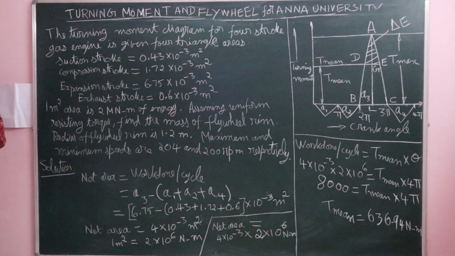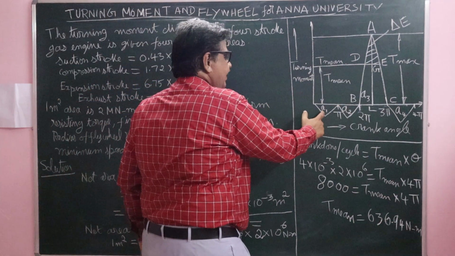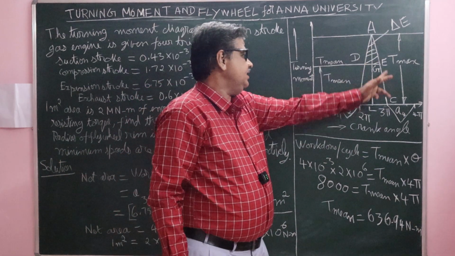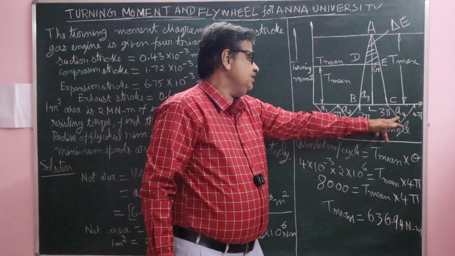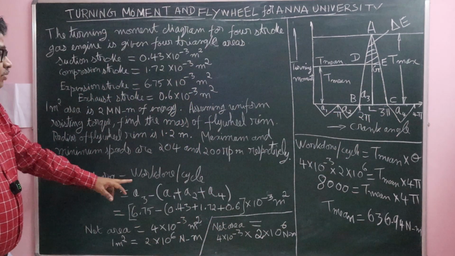Here is the turning moment crank angle diagram. A1 is the suction stroke area, A2 the compression stroke area, A3 the power stroke or expansion stroke area, and A4 the exhaust stroke area. Net area equals work done per cycle.